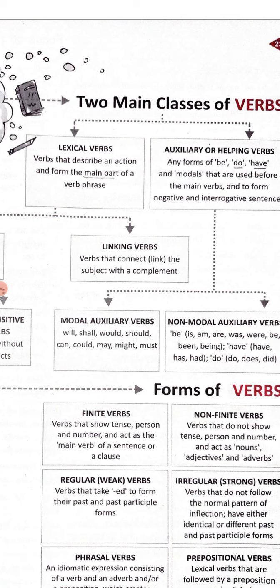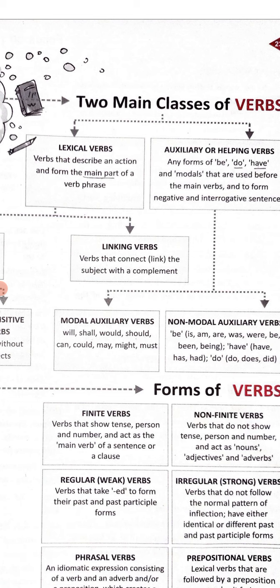So any form of be, we have five forms of be: is, am, are, was, were. Then do, have, has, did. These all are the helping verbs in the sentence.